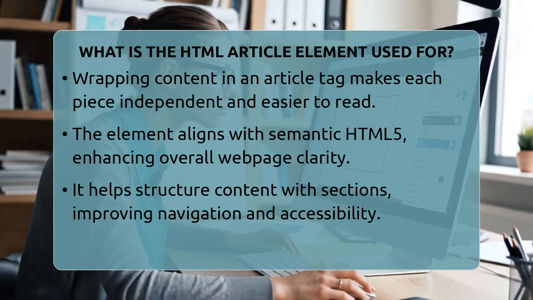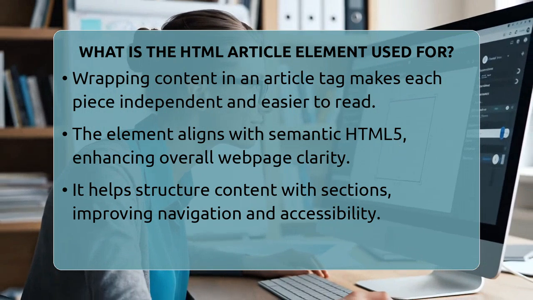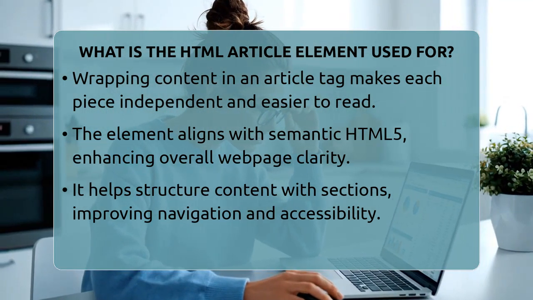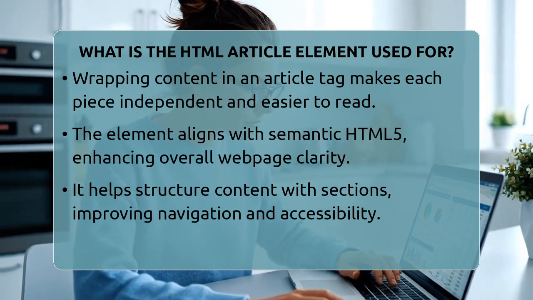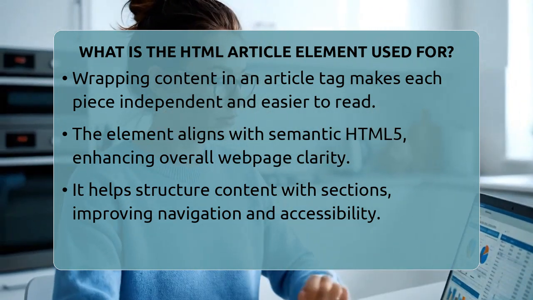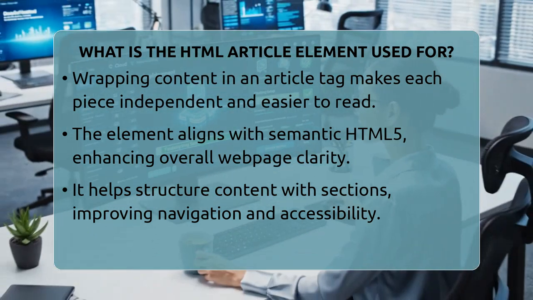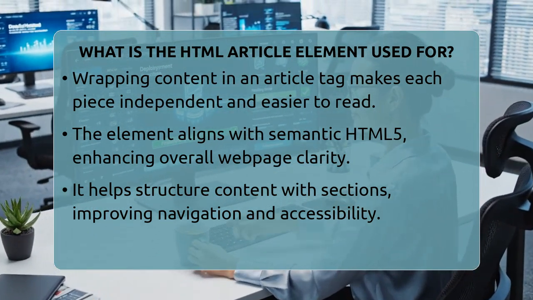For example, a news story might have a headline, a date, and the story itself. When you wrap this in an article element, it becomes a complete, independent piece. If you have a list of blog posts, each one can be inside its own article tag, making the page easier to navigate and understand.